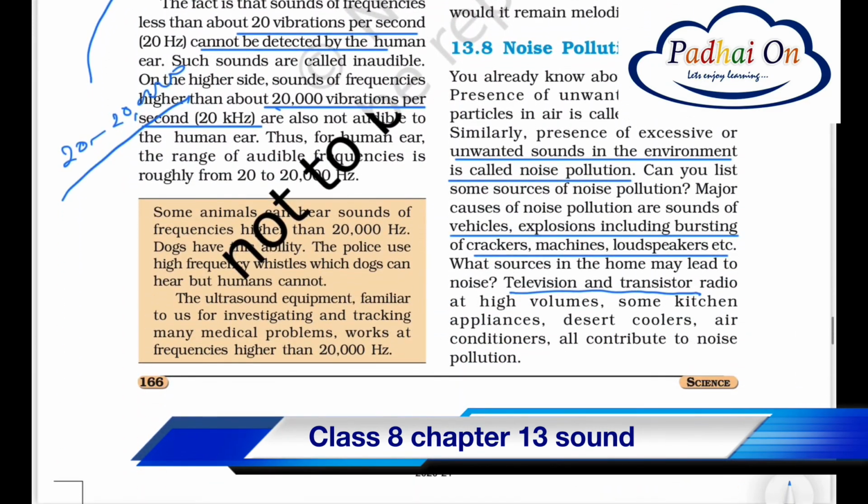Now, what is noise pollution, right? Just like unwanted particles in the air are known as air pollution, similarly the unwanted noise around us is called noise pollution. What are the sources of noise pollution? Machineries, loudspeakers, television and transistors at a high volume are all known as noise pollution, right?